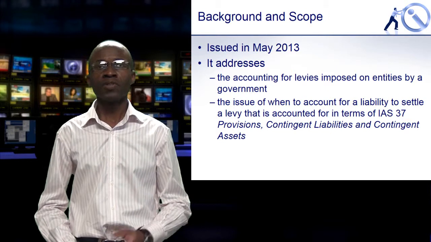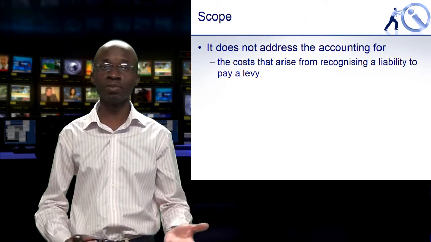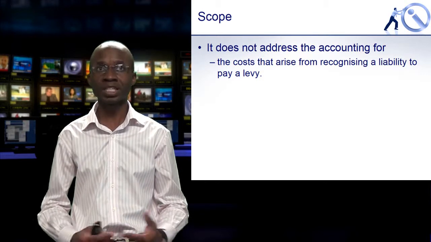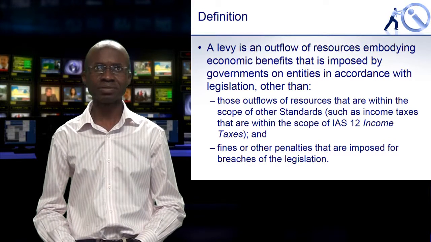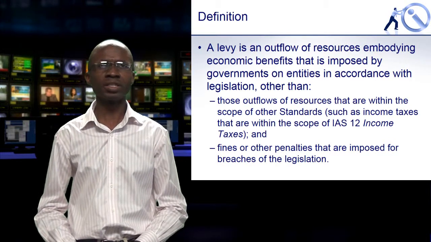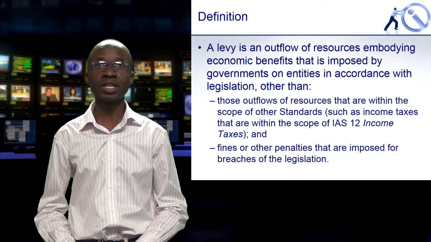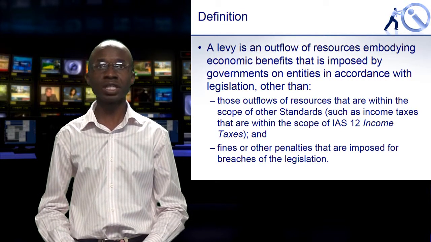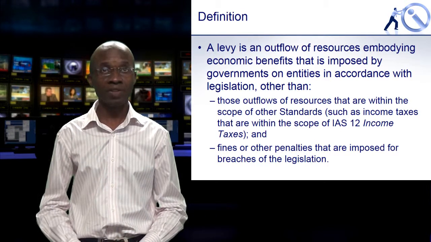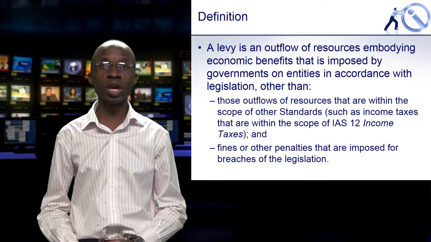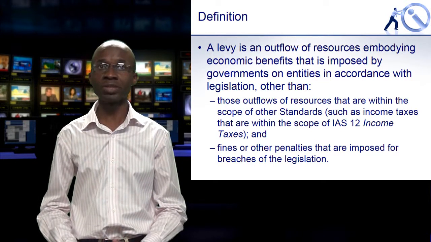Now, if you look at this particular interpretation, it does not address the accounting for any costs that arise from the recognition of any liabilities to pay such levies. Now, just to go back to the definition of what a levy is. IFRIC 21 defines a levy as the outflow of resources that embody economic benefits that is imposed by governments on organizations in accordance with legislation that exists. However, it does not deal with any situations where you're dealing with income taxes, which would fall within the scope of IAS 12 on income taxes.